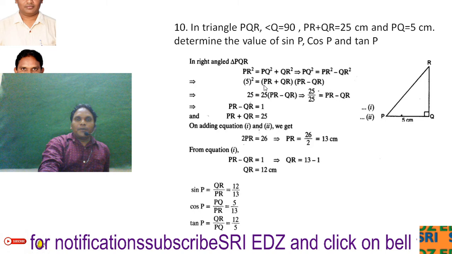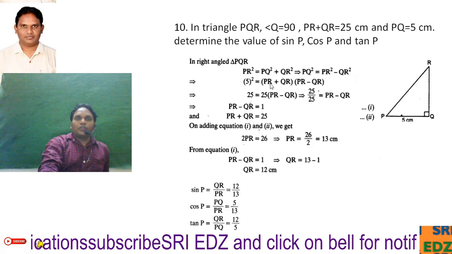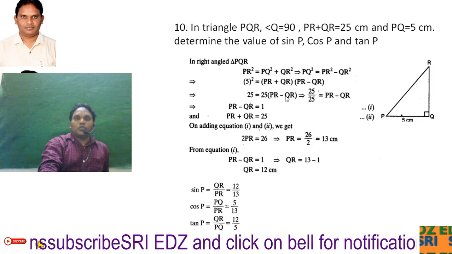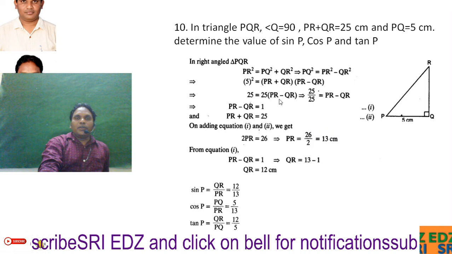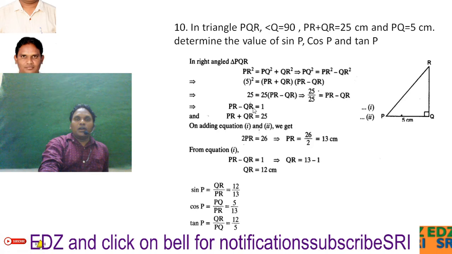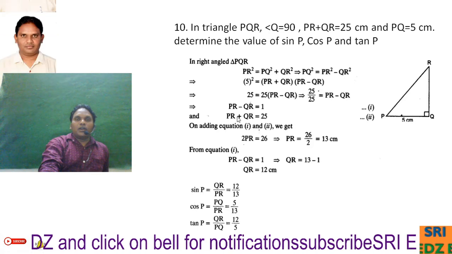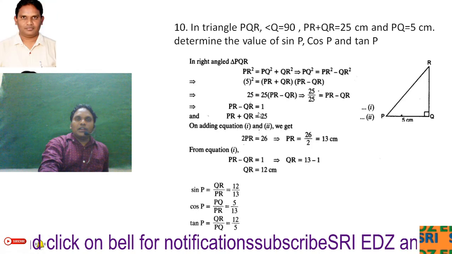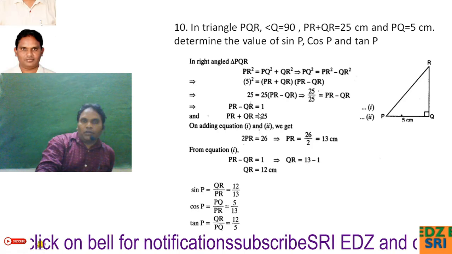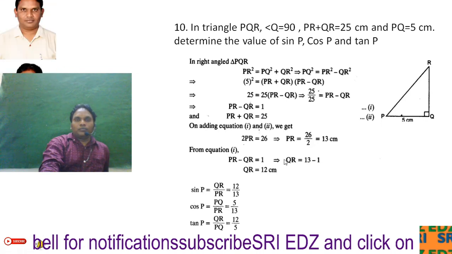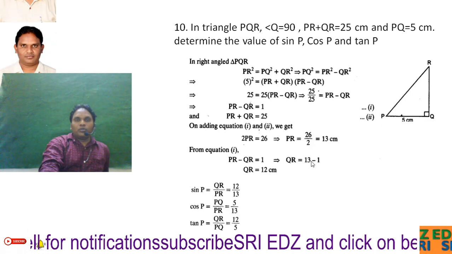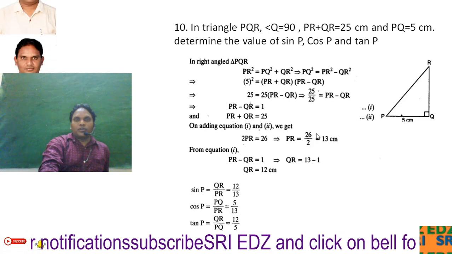PR plus QR already 25 is given. So PR minus QR we don't know. When we transpose 25 to that side, PR minus QR is equal to 25 by 25, 1 we will get. So PR minus QR is equal to 1, and PR plus QR is equal to 25. When we solve these two, we get the QR and PR values. QR is equal to 12 and PR is equal to 13.